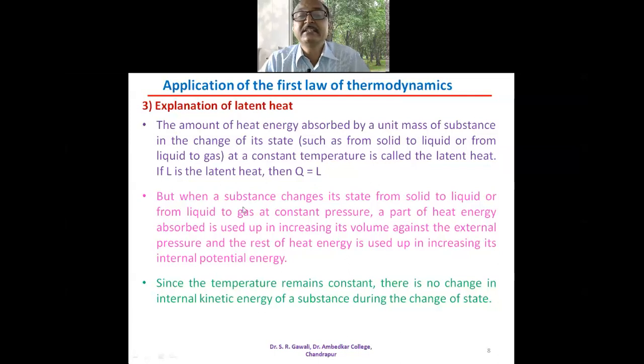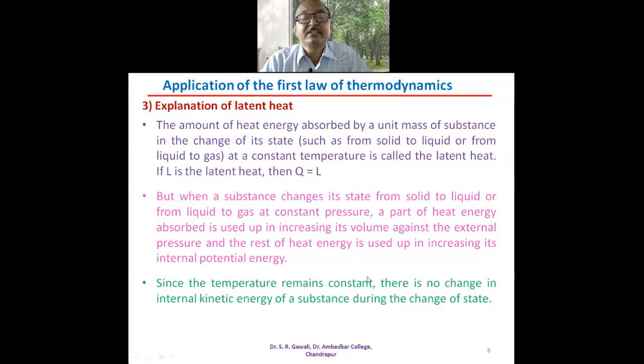But when the substance changes its state from solid to liquid or from liquid to gas at constant pressure, then part of the heat energy absorbed by the system is used up in increasing its volume against the external pressure, and the rest of the heat energy is used up in increasing its potential energy.